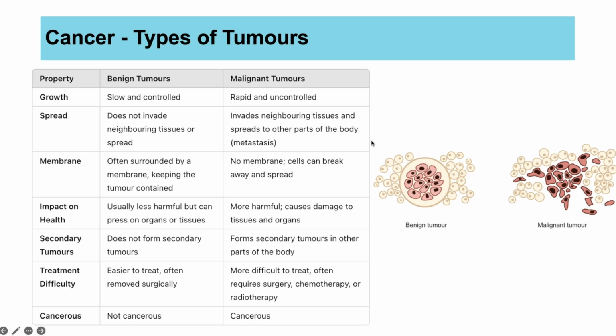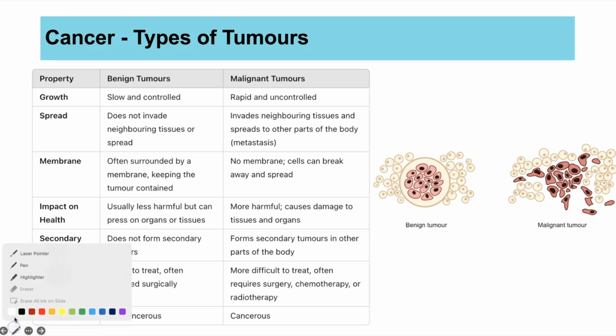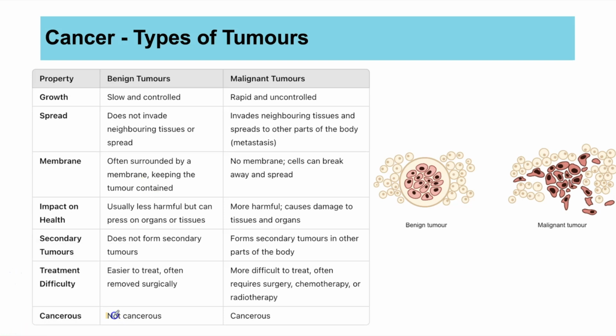There are two types of tumours that can form: a benign tumour and a malignant tumour. And here is our summary of the differences between the two. The main thing that you need to be aware of is that benign means it's not a cancerous tumour. Malignant means it is a cancerous tumour. And malignant or cancerous tumours can invade neighbouring tissues.